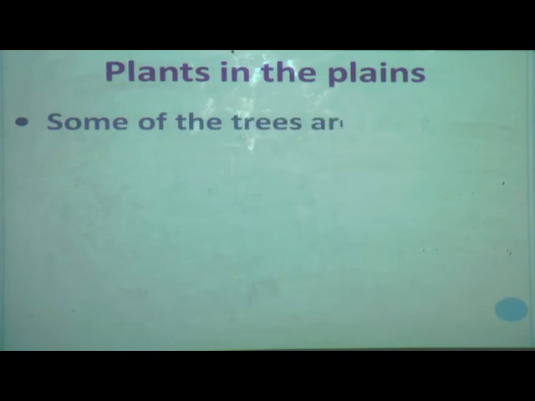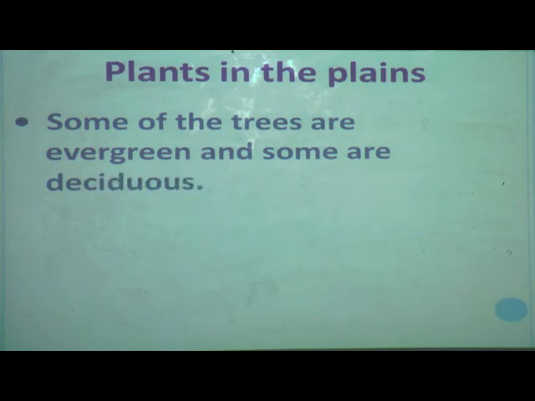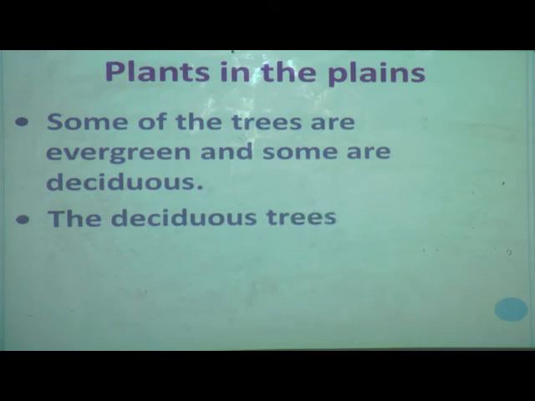Now in the plains, some of the trees are evergreen and some are deciduous trees. As you know, some plants that grow in hills are deciduous and they shed their leaves in winter. But the deciduous plants in the plains shed their leaves in which season?